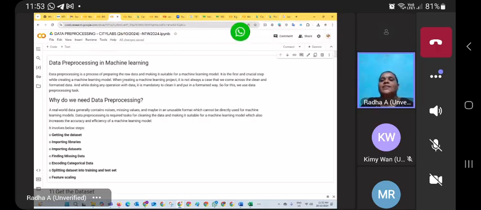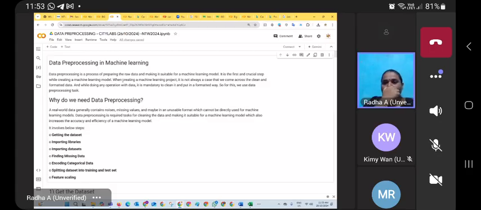Coming to the third one, that is reinforcement machine learning. Reinforcement machine learning depends on the situation, on the questions which will be asked. Depending on that, it will go for taking the decisions. Okay, so these are the different kinds of machine learning. Each and every category of machine learning can have subtypes as well.